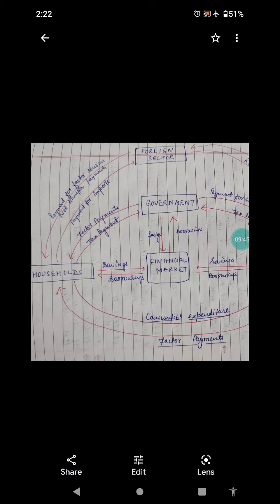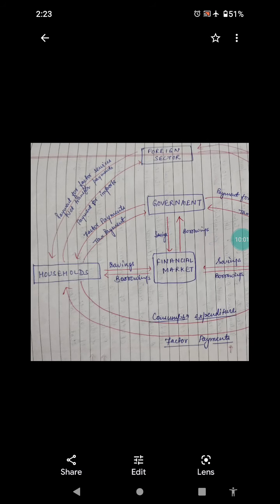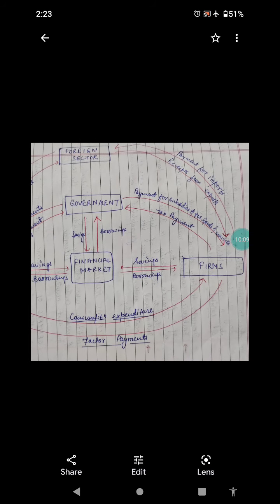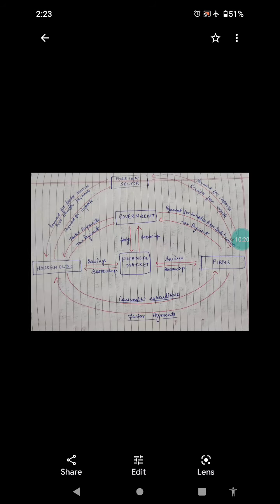Import and export. So when we are importing something from abroad, citizens, or the government also in this case, have to pay for the imports. And we also get payment for factor services from the foreign sector, that is, income from abroad or income from the rest of the world. Then firms also the same. For exports, we receive the receipts, and if we are importing, we are paying for that. So in this way, the whole circulation of money is taking place.